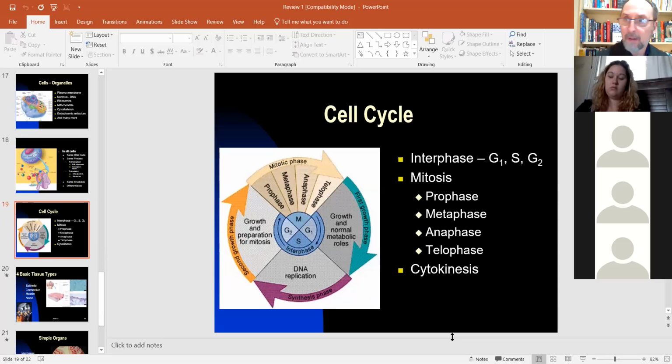Another thing all cells do is go through this cell cycle, a series of stages, kind of like their life cycle, where they grow and reproduce. The growth and normal function, that's interphase, and that's divided up into different spots. And then the reproduction, that's mitosis, where they line up their chromosomes in the center and split them in half so that each daughter cell gets the same type of chromosomes.